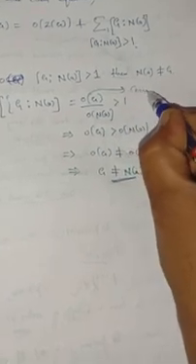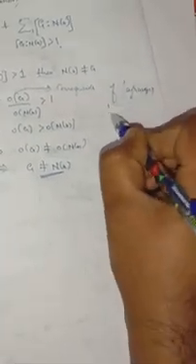This is a consequence of Lagrange's theorem.